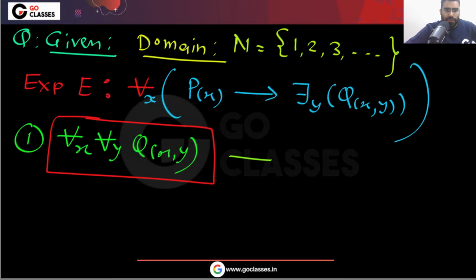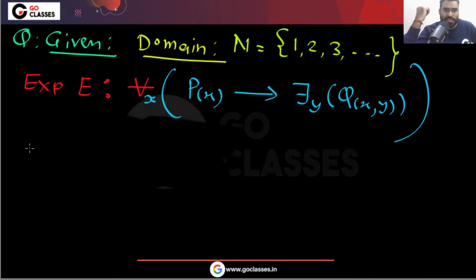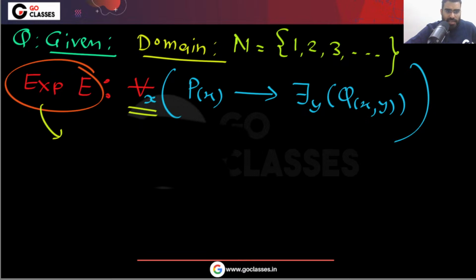Before that, let's understand the given expression. Before we solve this question, we have to understand the given expression first, then we will solve the question. So what is this given expression saying? It is saying that for everyone, if you have this property P, then there is someone such that someone is for you.